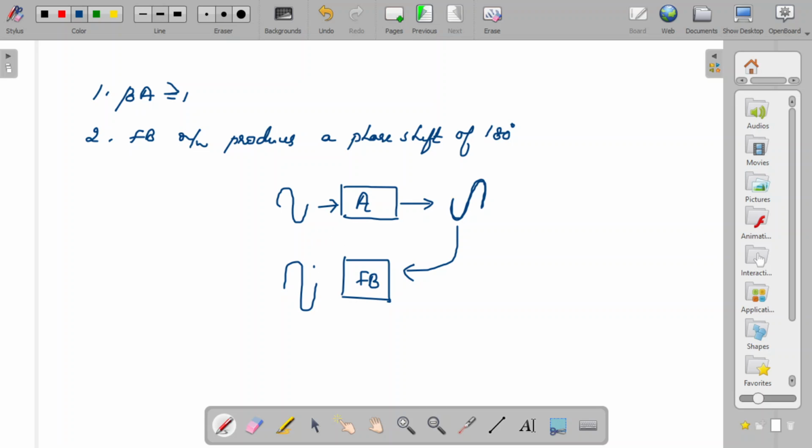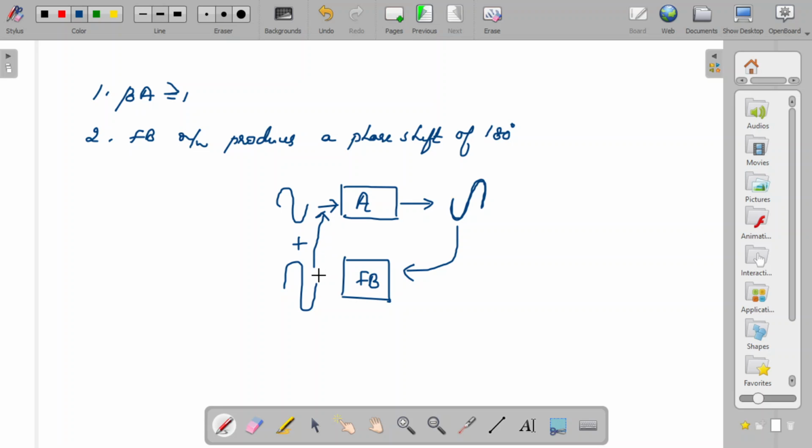So now you can see that the input signal which went in previously is in phase with the feedback signal. When the input signal goes in phase with the feedback signal, you are sure that you get positive feedback.